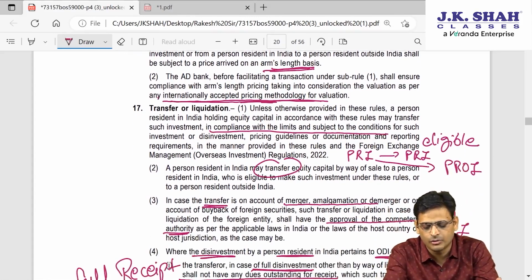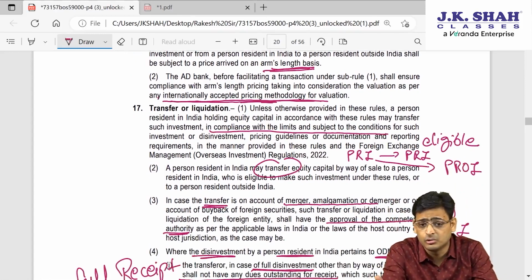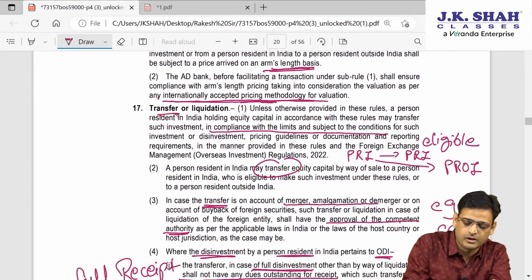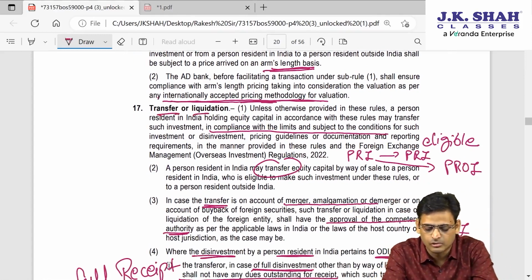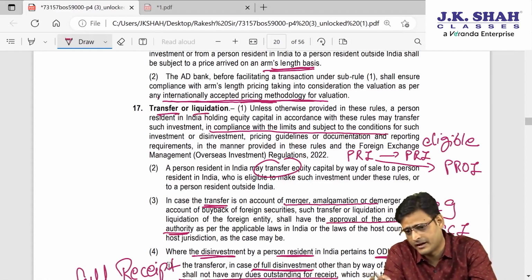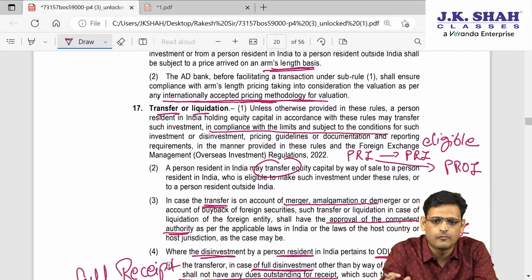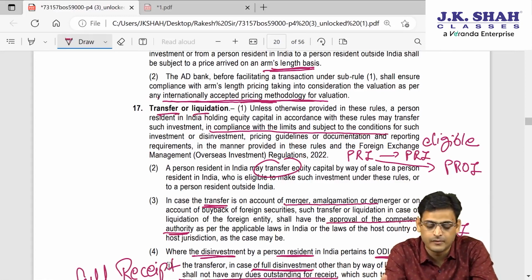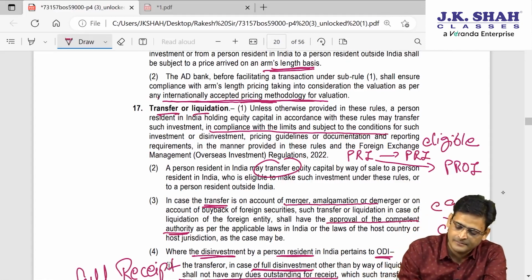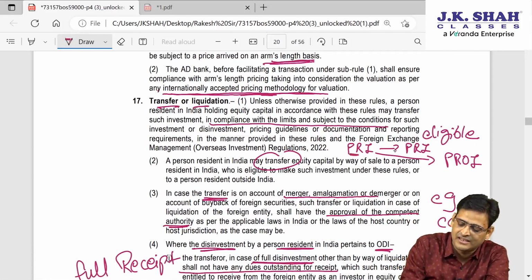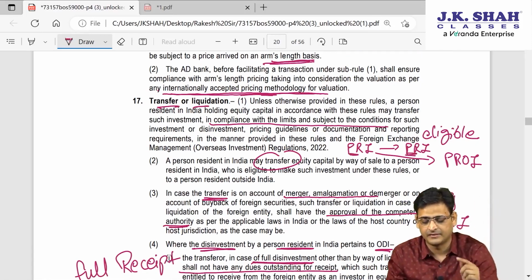Then once you have purchased the equity, there is a chance that you want to sell those equities. So this is transfer or liquidation. Let's say an Indian party acquired shares of Microsoft, and now they want to sell them. What will be the pattern? A resident can transfer it to an eligible resident.